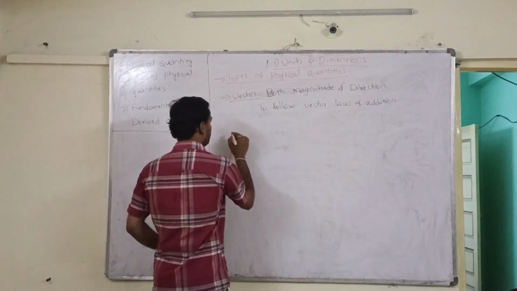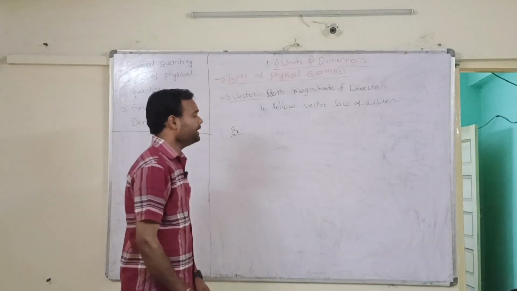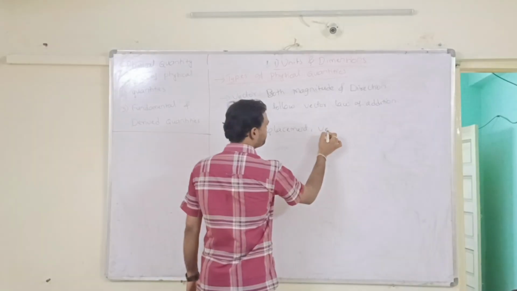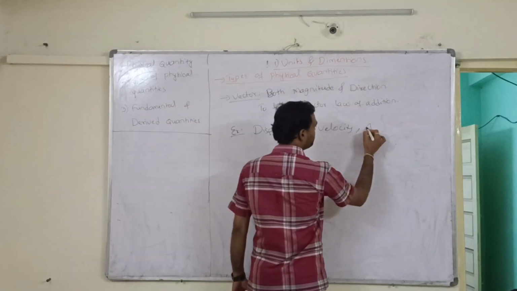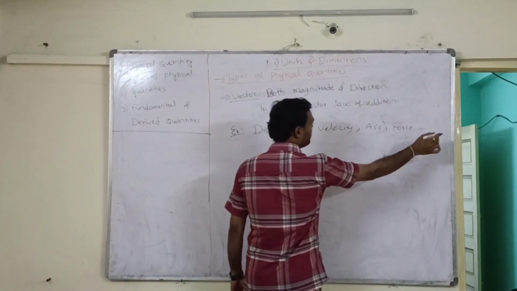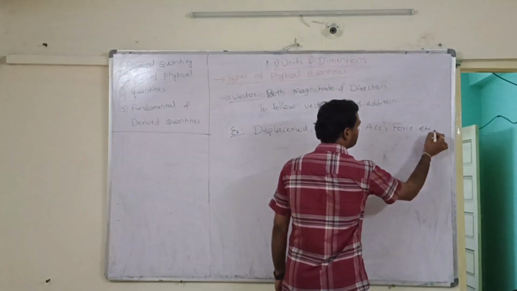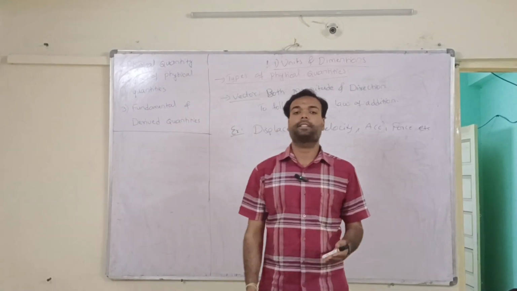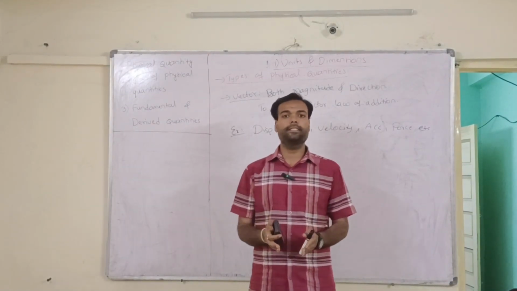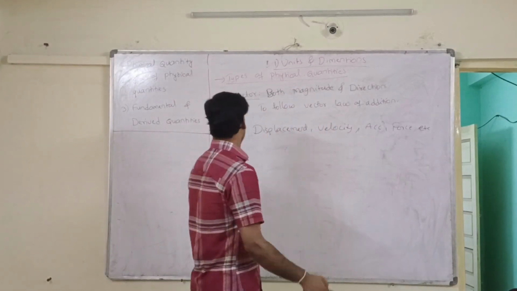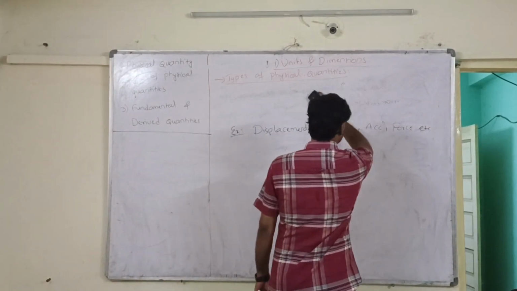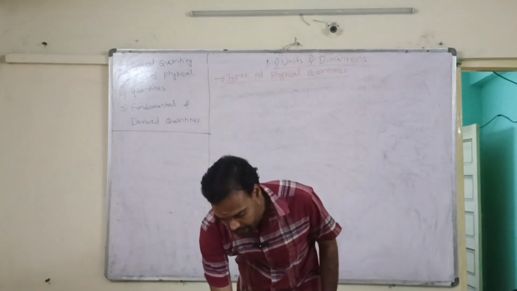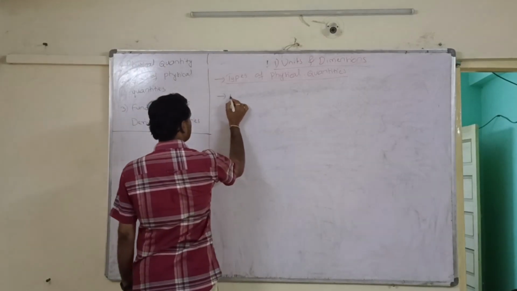And examples: displacement, velocity, acceleration, force, etc. These are the three different types of physical quantities. Number 1 is ratio, number 2 is scalars, number 3 is vectors. And the last topic for today's class is fundamental and derived quantities.